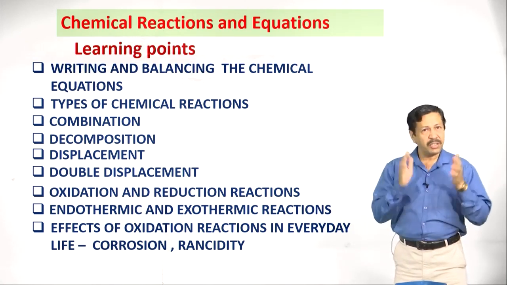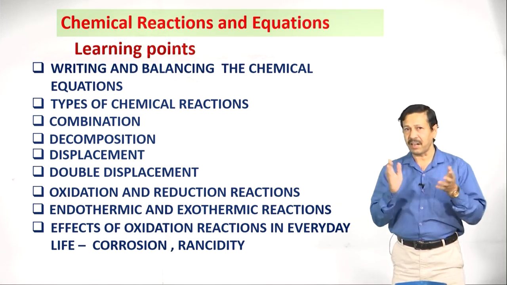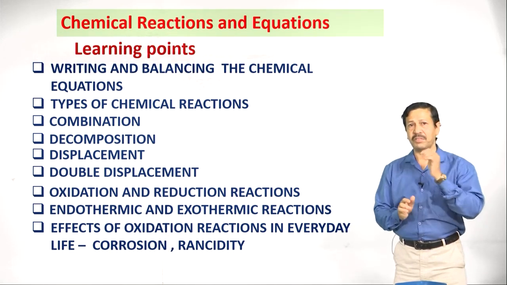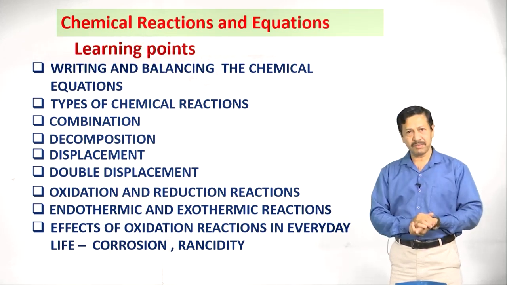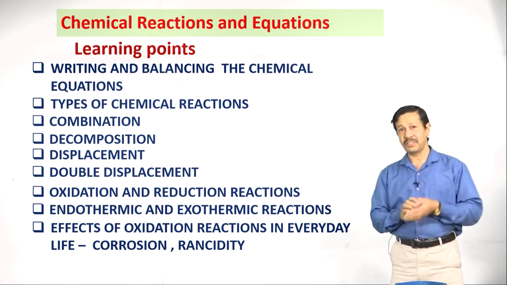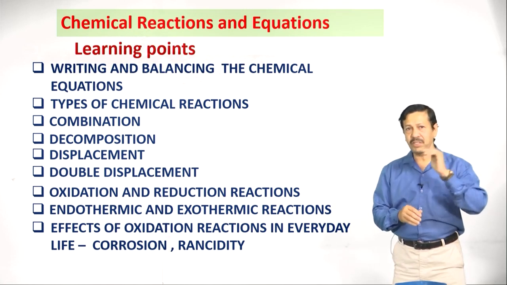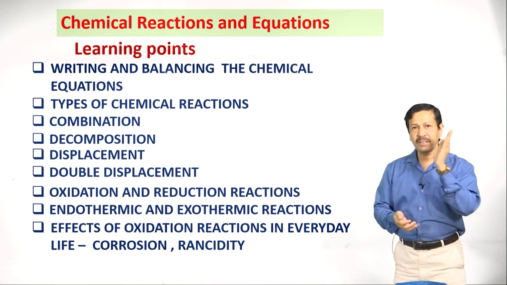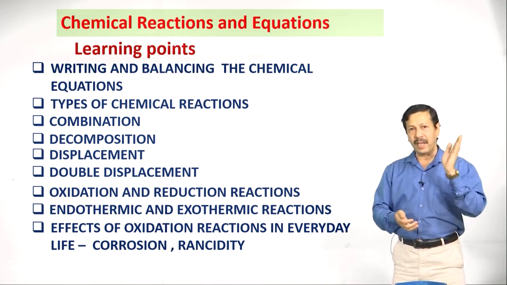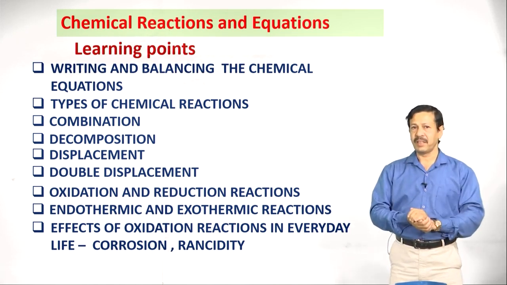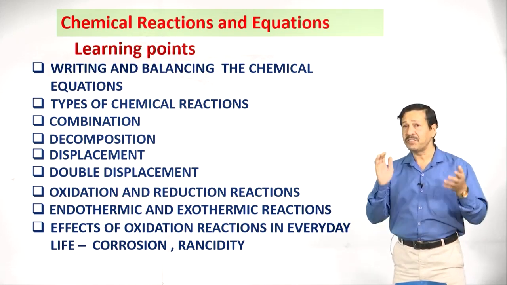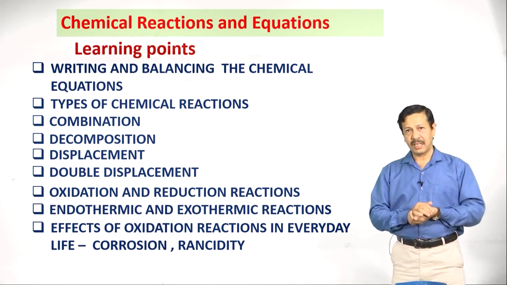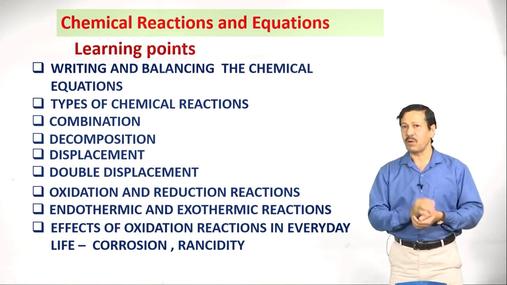In this session, you are going to learn about the first chapter in science, that is chemical reactions and equations. You are going to learn about writing and balancing the chemical equation, types of chemical reactions, that is combination, decomposition, displacement, double displacement, oxidation and reduction reactions, endothermic and exothermic reactions, effects of oxidation and reduction reaction in our daily life like corrosion and rancidity. Now let us understand these concepts one by one.